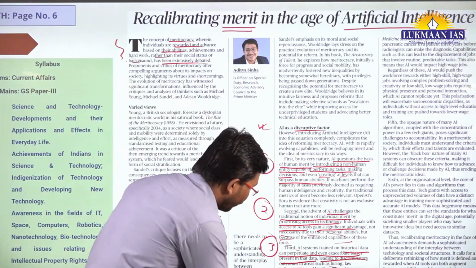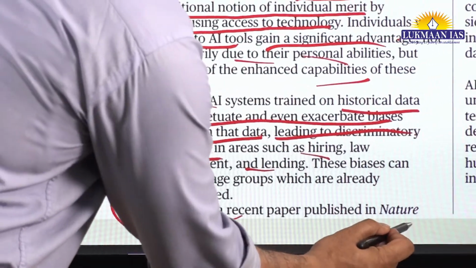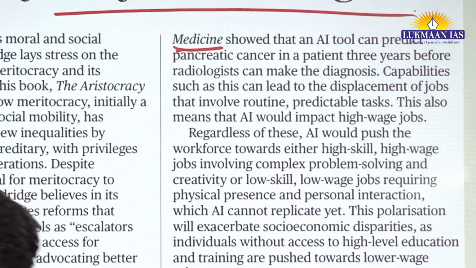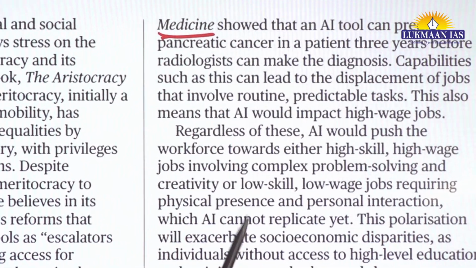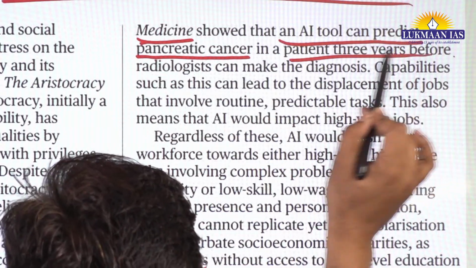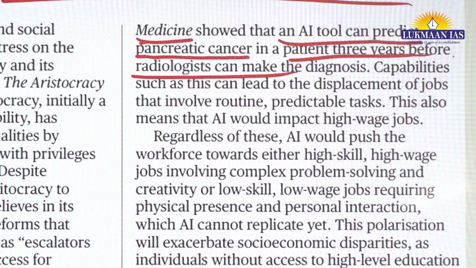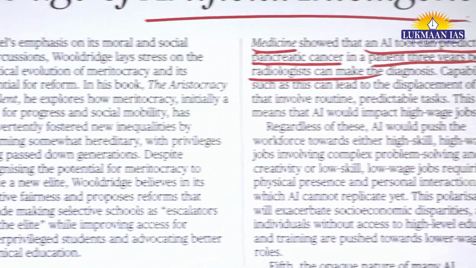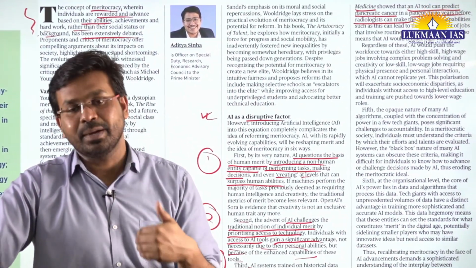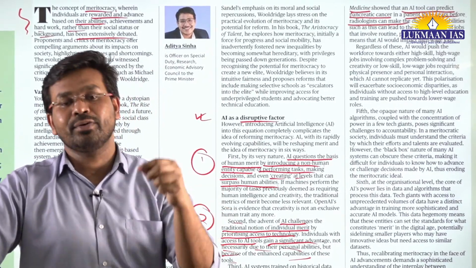These are the things. Fourth point, the author says, is a recent paper published in Nature. Nature Medicine is a journal. So a paper was published. It showed that an AI tool can predict pancreatic cancer in a patient 3 years before a radiologist can make the diagnosis. So basically, there are radiologists, people who do diagnosis of patients. Radiologists generally check a patient, they diagnose a patient, and then they tell whether the patient has any kind of cancer or not.